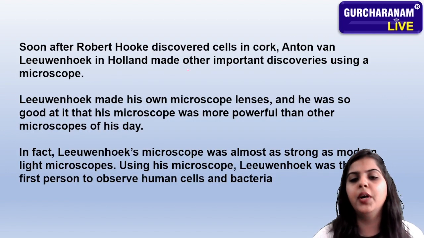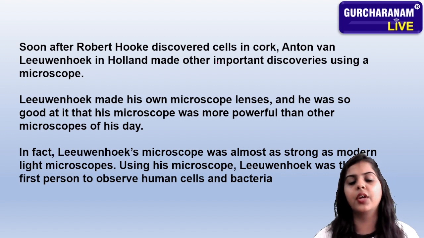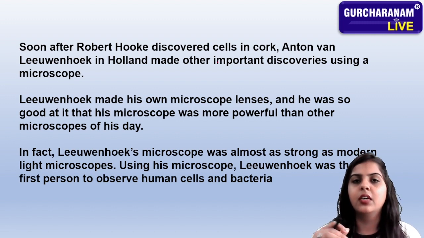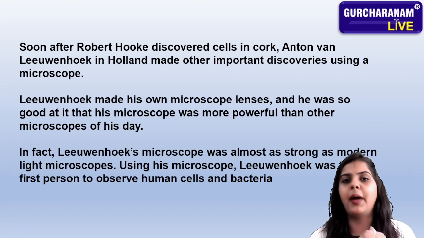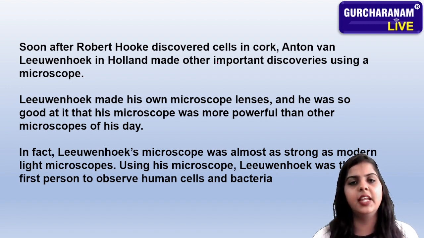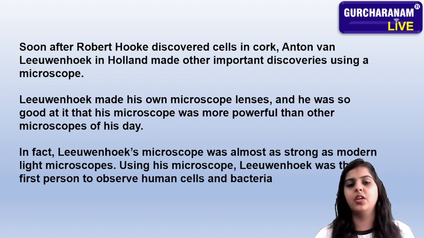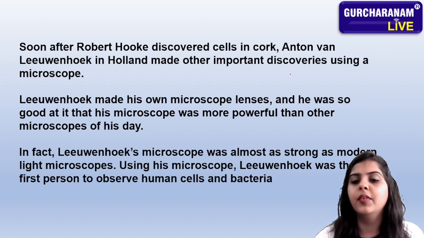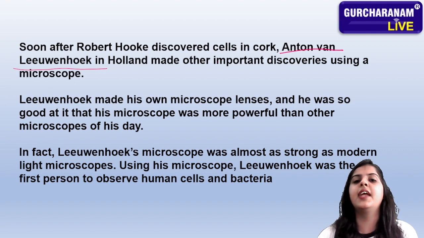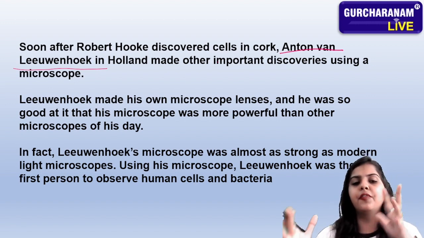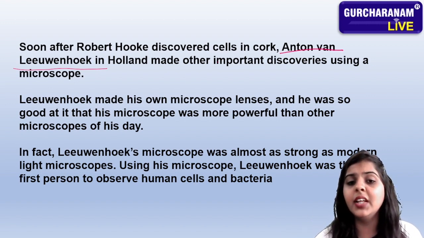Soon after, Robert Hooke discovered cells in the cork. After some time, Robert Hooke, the man who found out about the cell, put some cells under the microscope. And what did he see? That this is a honeycomb-like structure. Okay? After that, the next scientist is Anton van Leeuwenhoek in Holland.